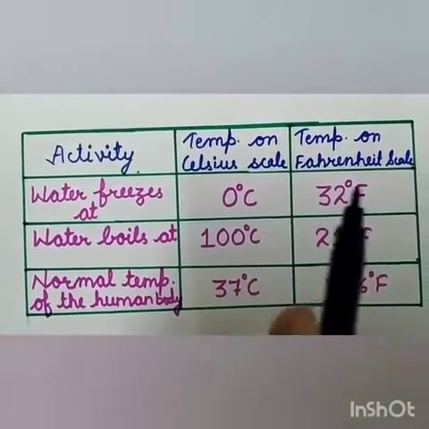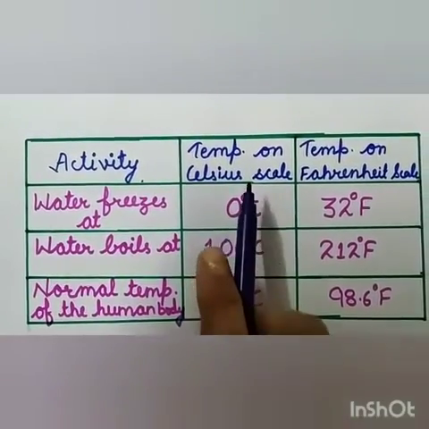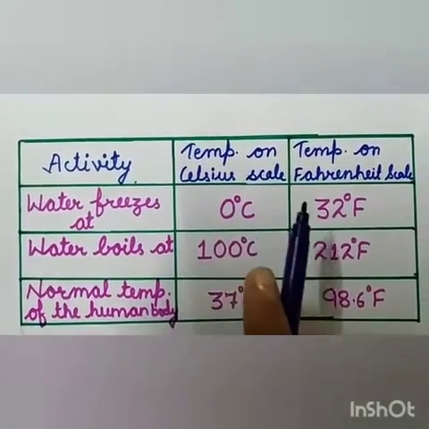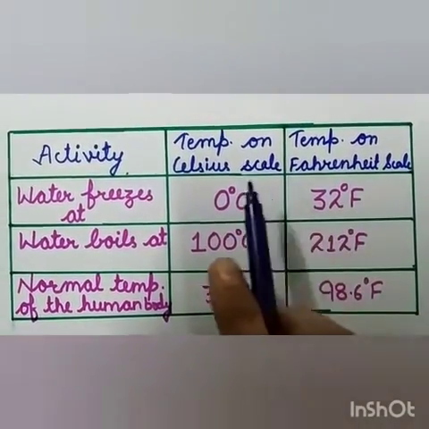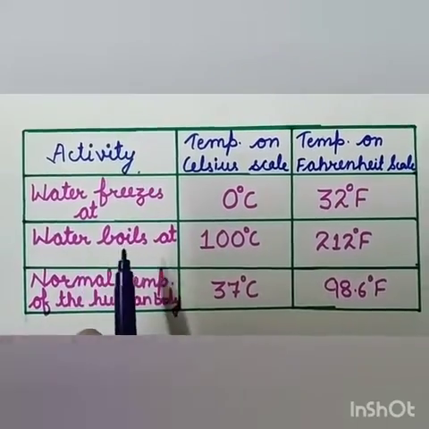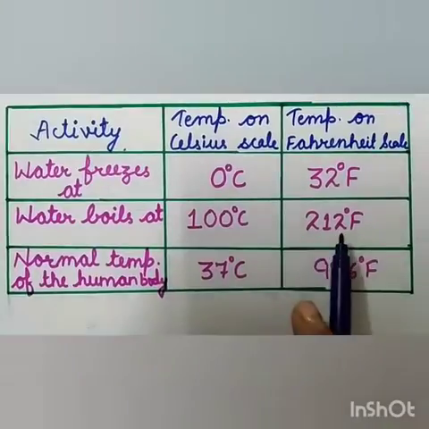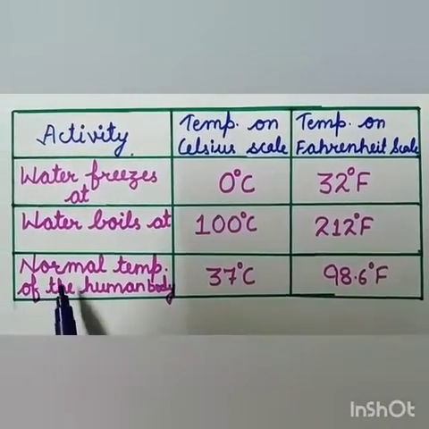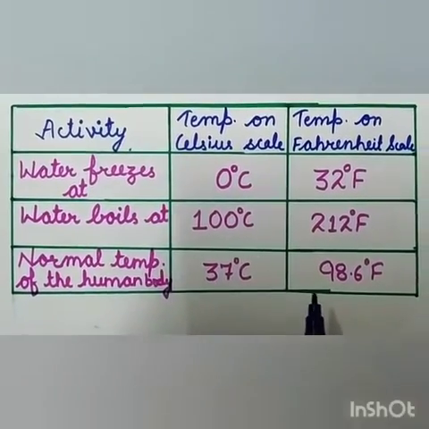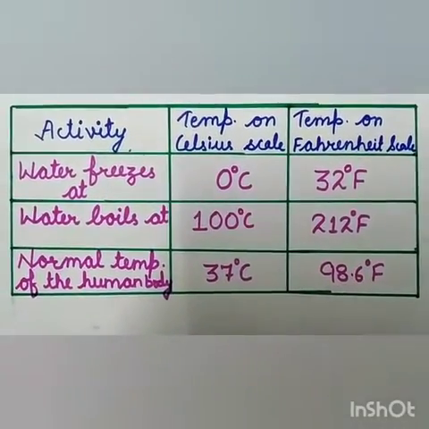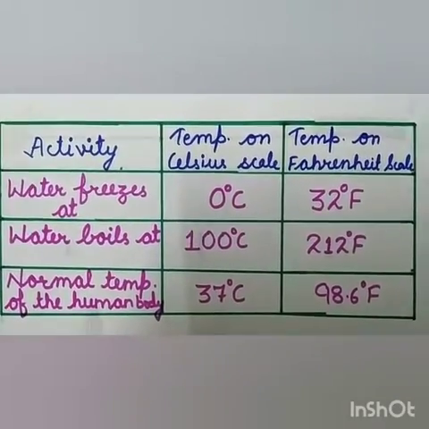Using these two scales, we measure the temperature of a body. According to these two scales, water freezes at 0 degree Celsius but at 32 degree Fahrenheit. This is the difference between these two scales. Water boils at 100 degrees Celsius but at 212 degree Fahrenheit. The normal body temperature of a human is 37 degrees Celsius but 98.6 degree Fahrenheit. This is the difference between these two scales.